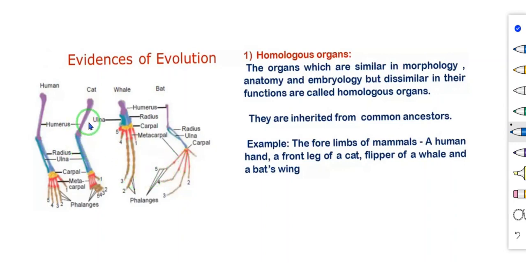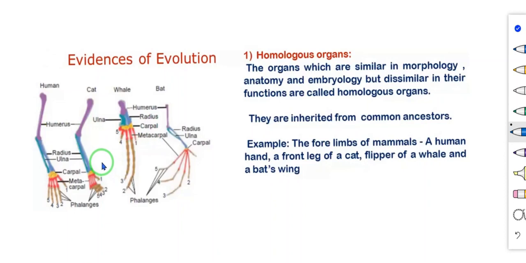So here structurally these organs are the same, is it? See the parts: humerus, radius, ulna, carpals, metacarpals, phalanges. All the bones are the same in these animals.